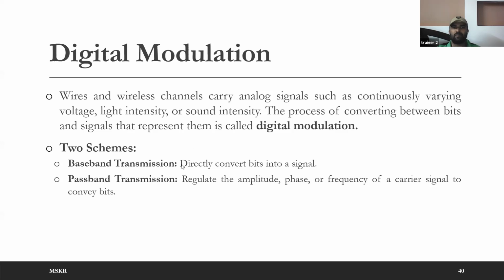In baseband transmission, your digital information, zeros and ones, will be directly converted into a signal. Whereas in passband transmission, your digital information is used for regulating the amplitude, phase or frequency of a carrier. I already explained what is meant by amplitude, phase and frequency in the first class of this unit. Now for a high frequency signal you are going to change one of these properties with respect to your data. Let me show you one example.